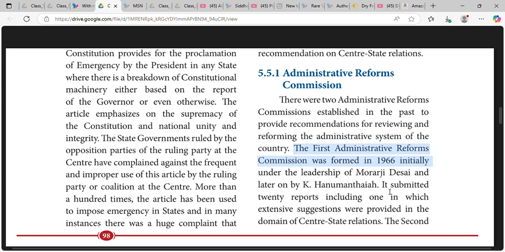The first Administrative Reforms Commission was formed initially in 1966 under the chairmanship of Morarji Desai, and later on by Hanumanthaiya.